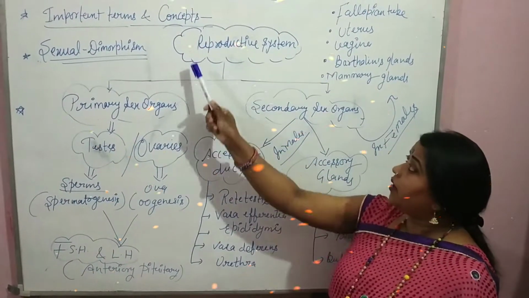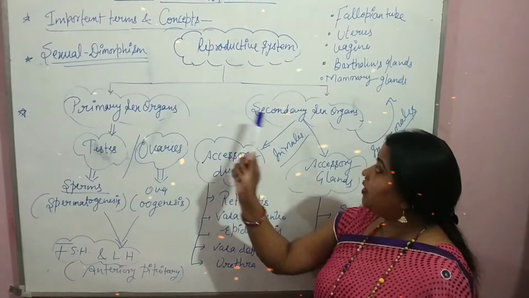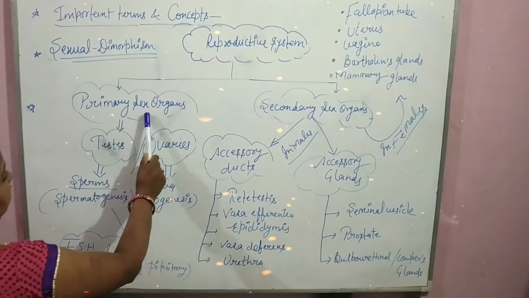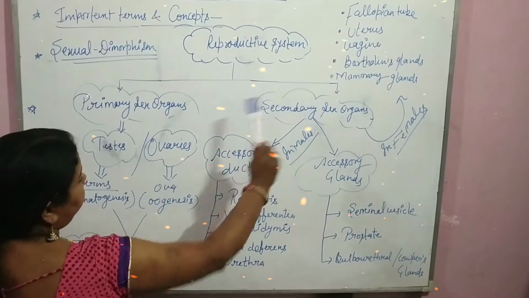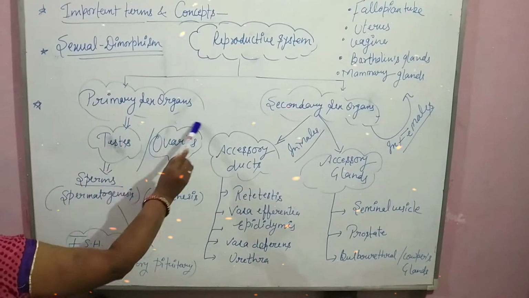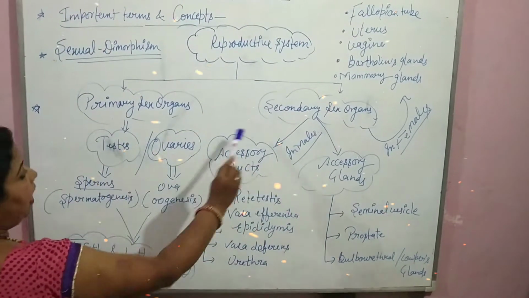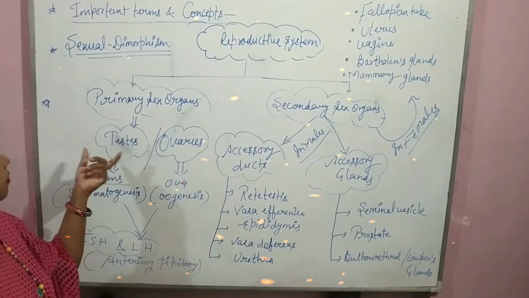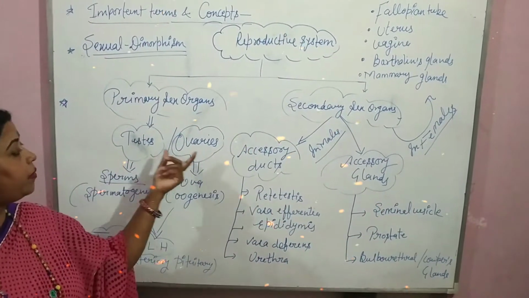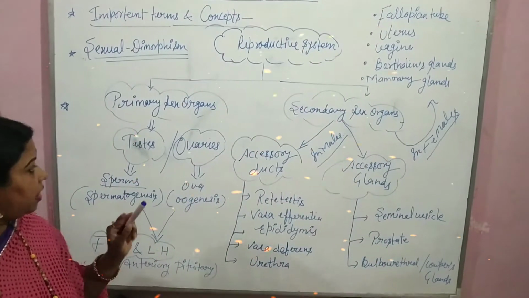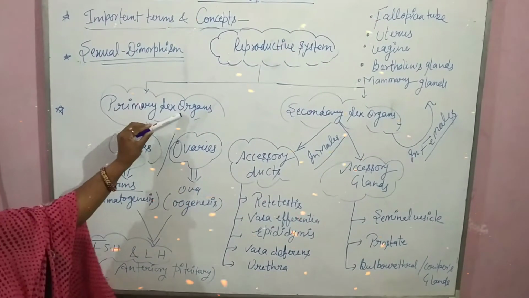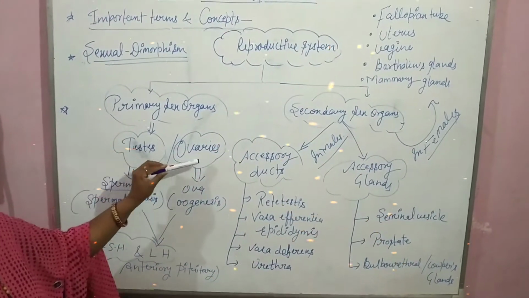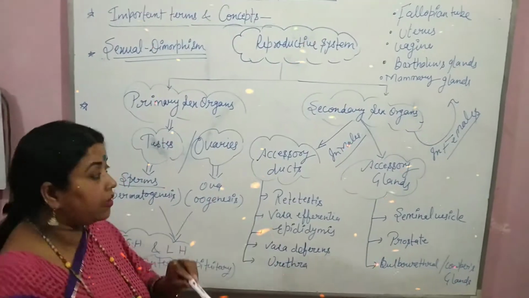Now, the human reproductive system is divided into two parts: the primary reproductive system and the secondary reproductive system. The primary reproductive system is called the primary sex organs, and the others are the secondary sex organs. Primary sex organs in human males are testes, while in human females these are ovaries. These primary sex organs are called gonads. Gonads are testes in human males and ovaries in human females.